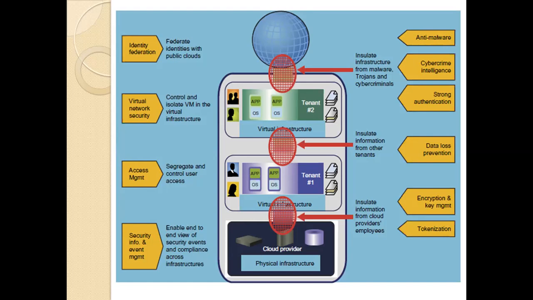Here the physical infrastructure is at the bottom, marked as the cloud provider. The virtual clusters or infrastructures for the two tenants are shown in the upper boxes. The public cloud is associated with the global user communities at the top, so the top representation is given as a global representation, the public cloud.